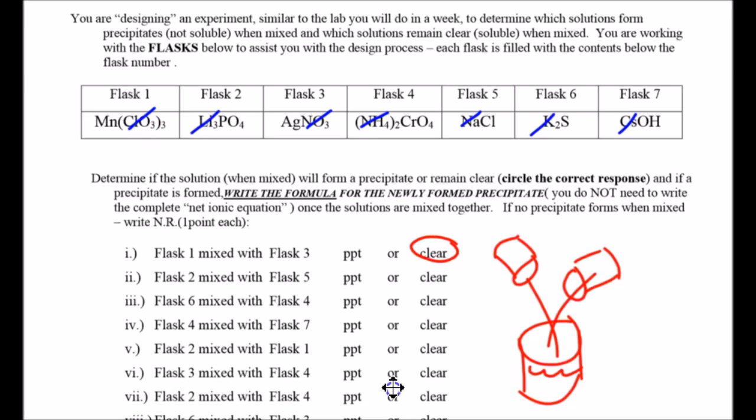So 2 with 5, so we've got 2 with 5. Okay. So, will we have a precipitate form? Nope. Why? Yeah, the metals are out. See how nice and quick that is?